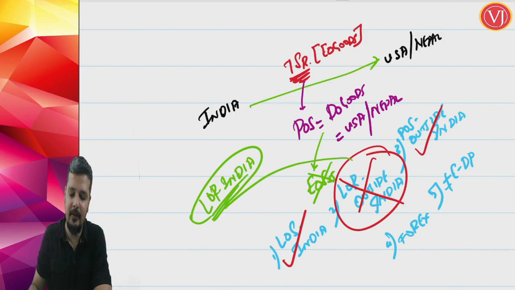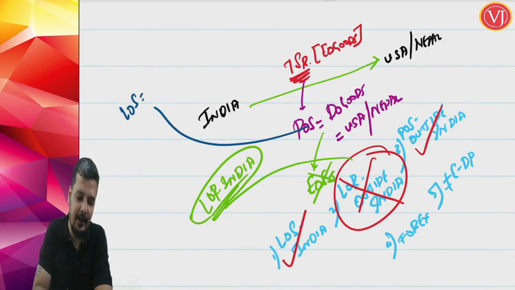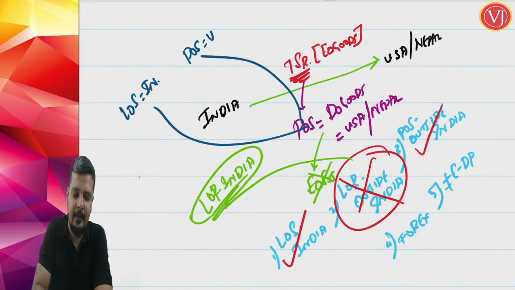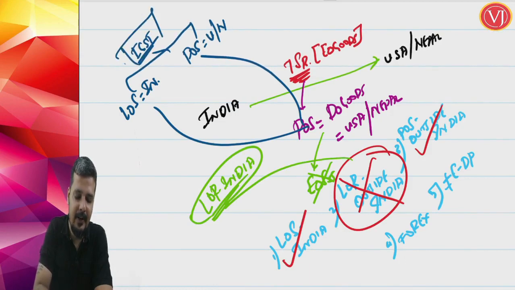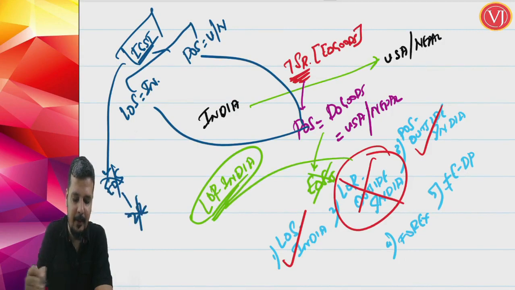So it cannot be called as export of services. When it cannot be called as export of services, what tax will it have? Here location of supplier is India and place of supply is USA or Nepal. You will have IGST tax. But as it is not export of services, 0 rating will not be applied.